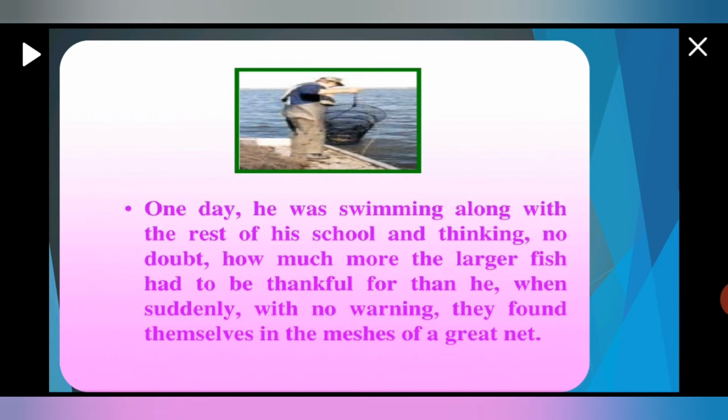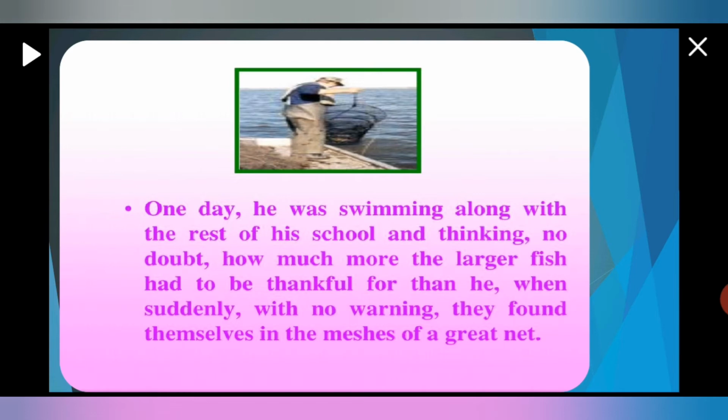And when he was just thinking all these things, suddenly what happened? With no warning, they found themselves in the meshes of a great net. They were caught in the net.